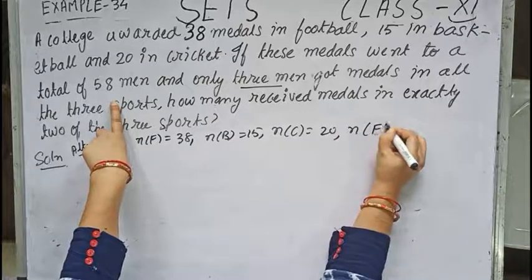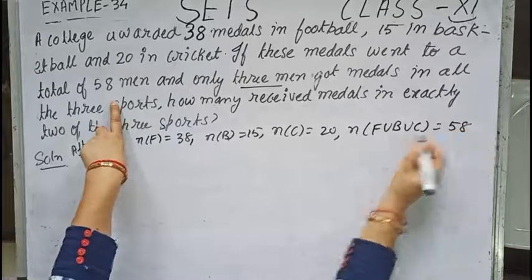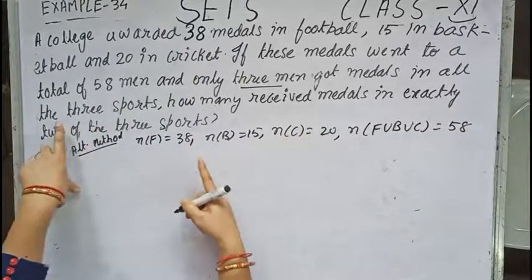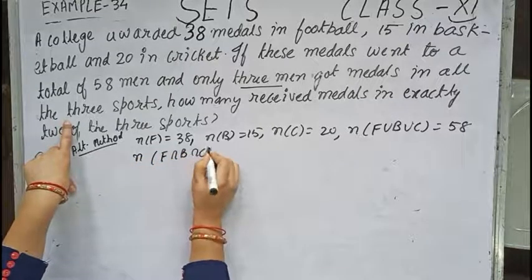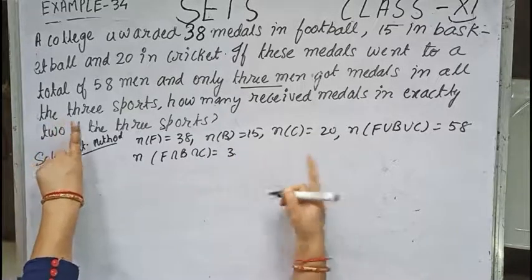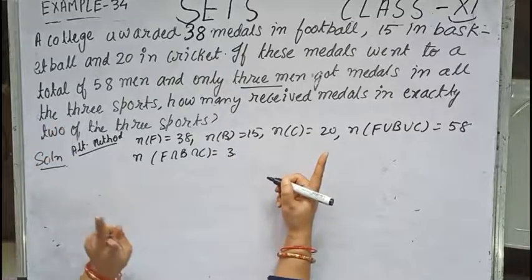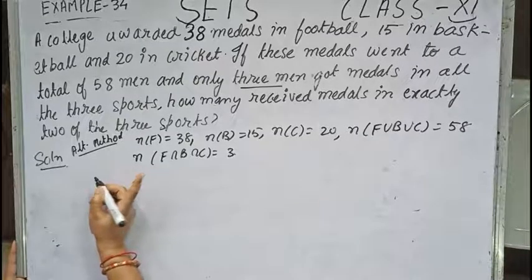So n(F union B union C) equals 58, and only 3 got medals in all 3 sports, so n(F intersection B intersection C) equals 3. We have to find how many received medals in exactly 2 of the 3 sports. So directly let us use the formula.